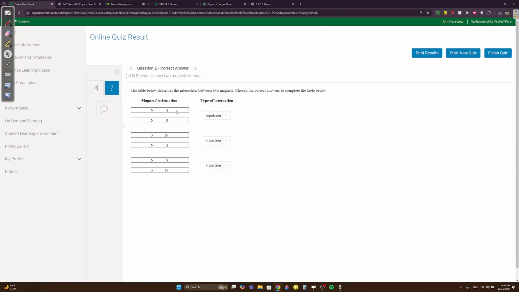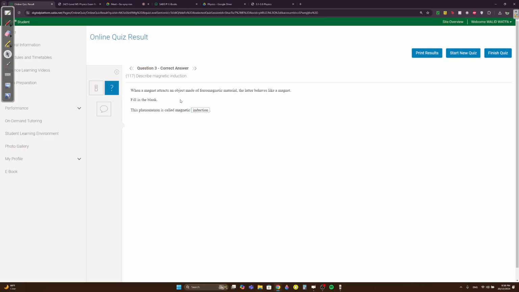Here, we have repulsion between the two magnets, not between the north and the south. This is magnet 1 and this is magnet 2. South with south, north with north, obviously repel. And these two will attract. I'm not going to explain this. Opposites attract, like poles repel.